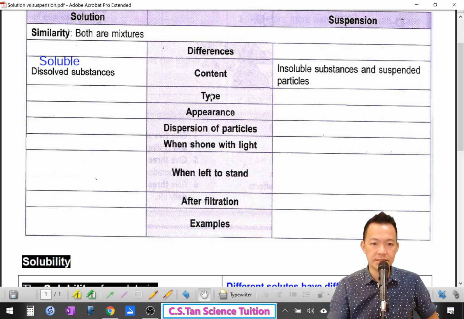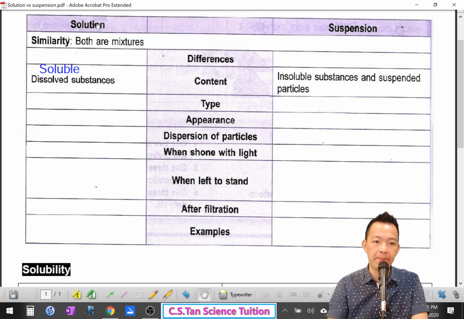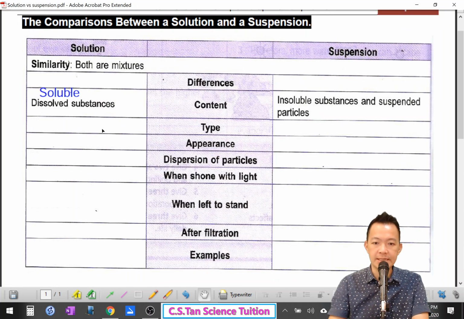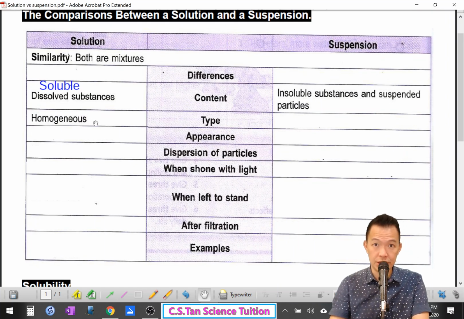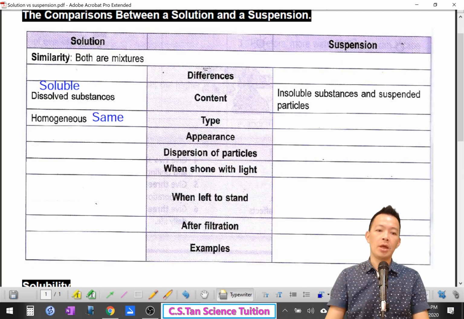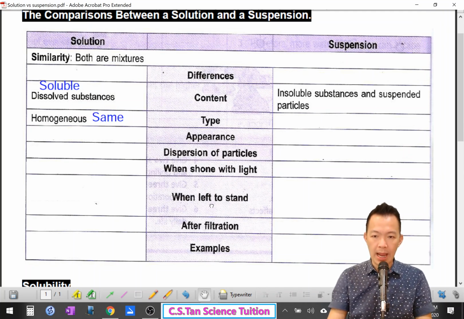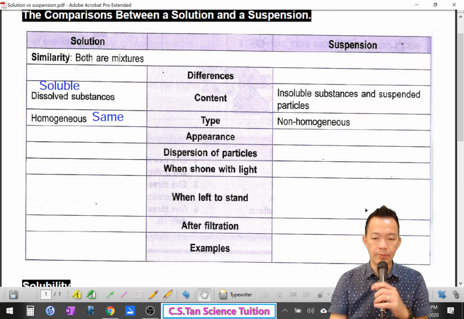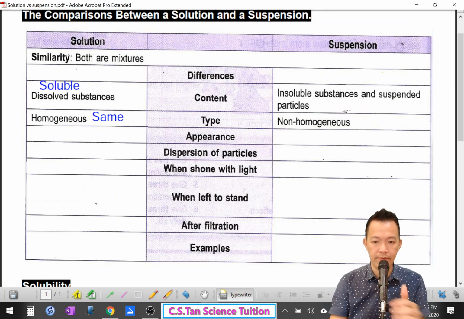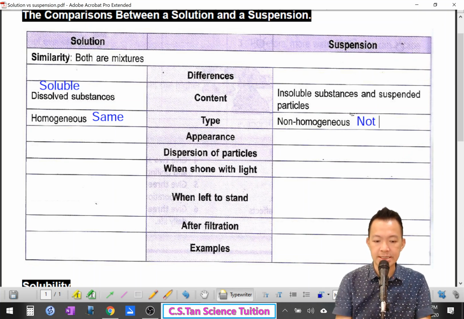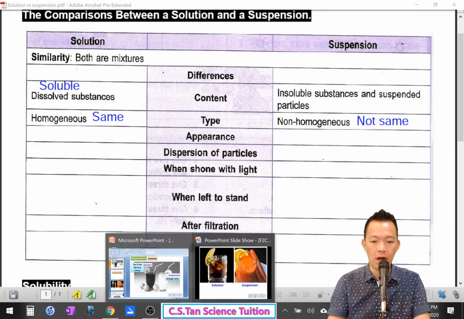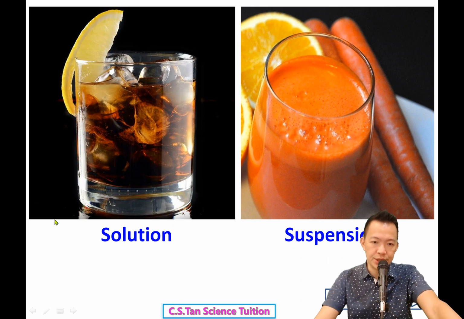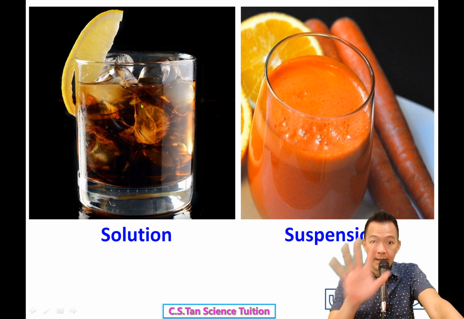Okay, and next 我们再看第二个差别, the type. Solution and suspension. What is meant by solution? Solutions are homogeneous. What is meant by homogeneous? Homogeneous means same. What happens to the suspension? Suspension will be non-homogeneous. What is meant by non-homogeneous? It means not the same, 就是不一样的意思。Homogeneous and non-homogeneous.